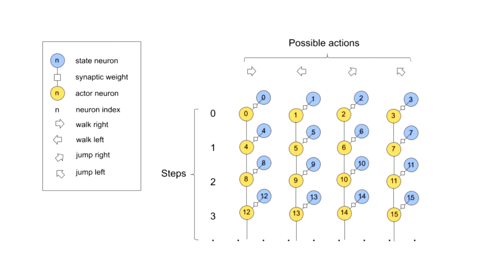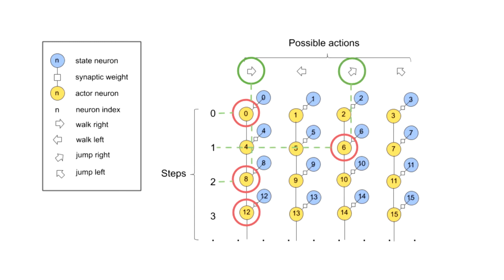Each neuron in the population has an index, and by receiving the list of neurons that fired, we can determine the actions that need to be executed. For example, if we receive spikes from neurons 0, 6, 8, and 12, we can decode that the agent needs to walk right at the first step, jump right at the second one, and then walk right at the third and fourth. With these techniques, no other data structure is used to store the information about the policy of the agent, which gives a biologically plausible model for how memory might work in the brain by using synaptic plasticity.